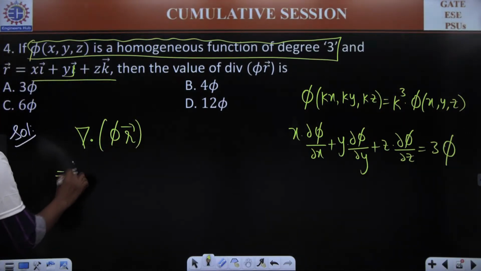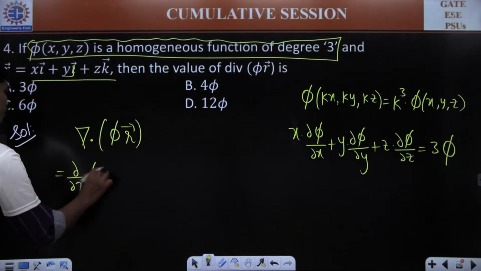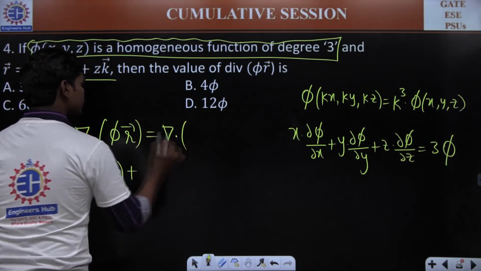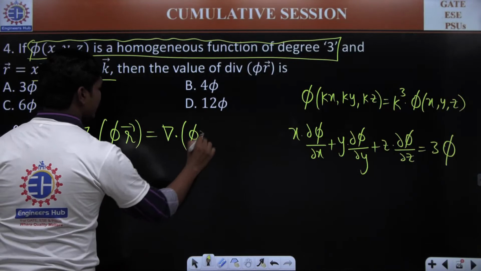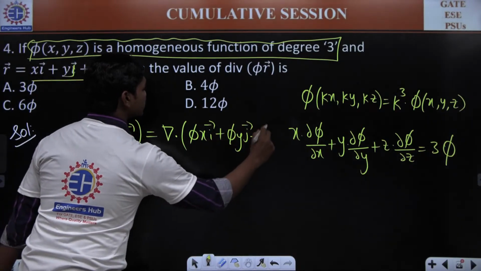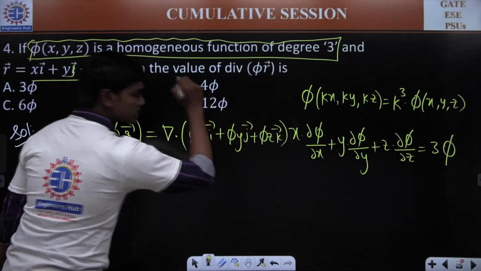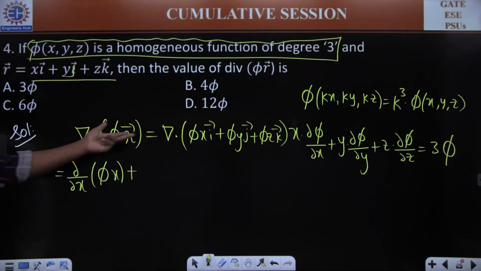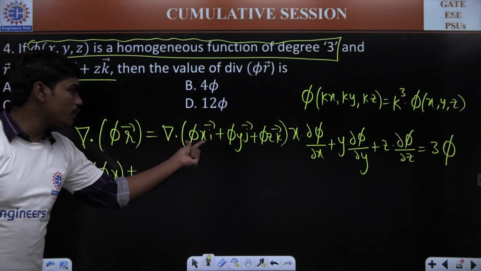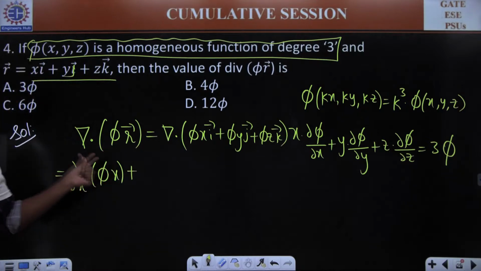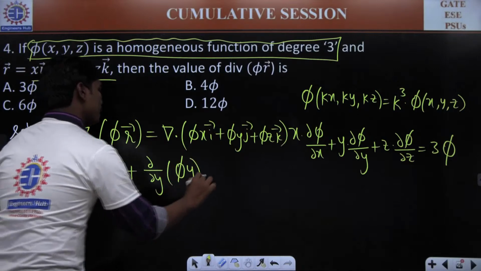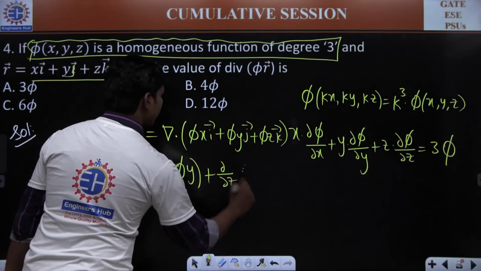Which is equal to dou by dou x of phi x plus, because this is nothing but del dot. If you are multiplying phi with this vector point function, we have phi x i bar plus phi y j bar plus phi z k bar. Okay? Then the divergence of this vector point function is dou by dou x of the coefficient of i bar, which is phi times x, plus dou by dou y of phi times y plus dou by dou z of phi times z.